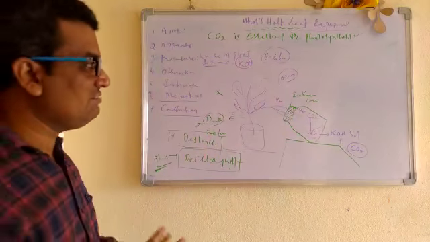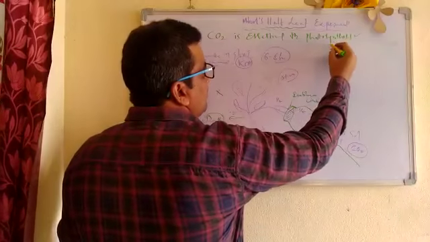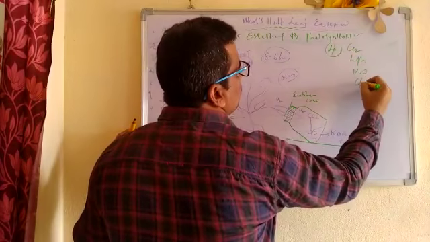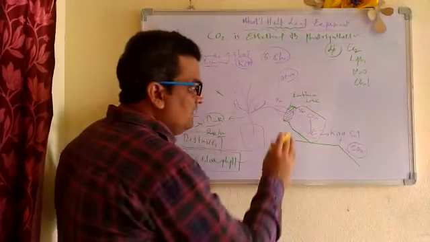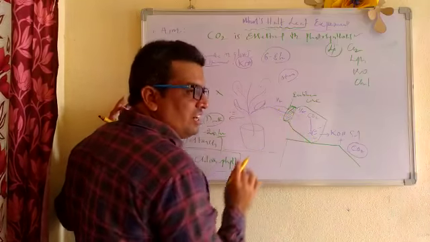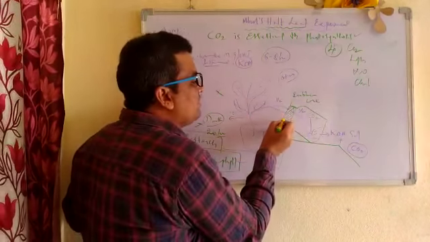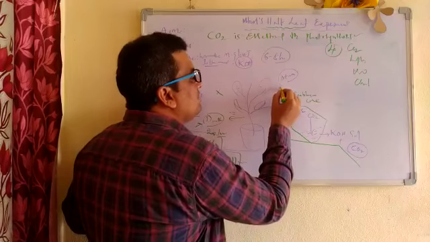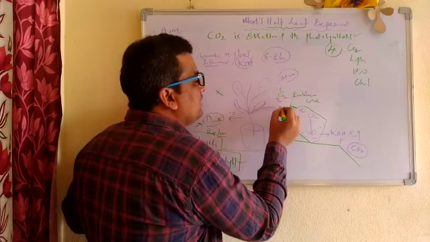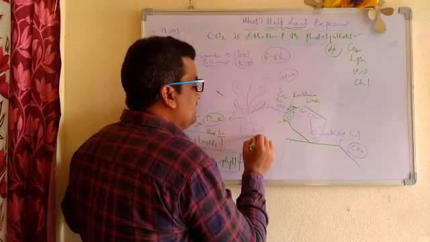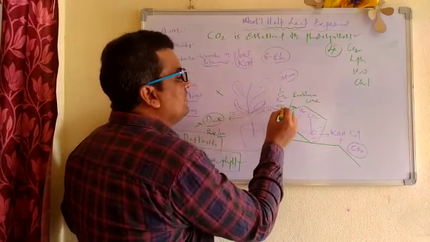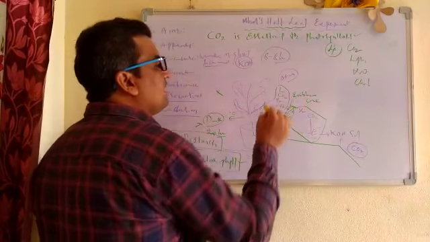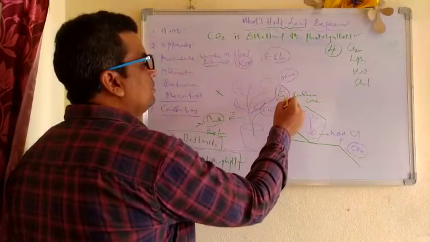Now you can observe, children, what happens. So for photosynthesis, how many factors are required? 4. What are they? Carbon dioxide, light, water and chlorophyll. If you observe this setup, how many factors will this half leaf get? The half leaf which is outside the jar is exposed to the atmosphere, means it can get light, it can get carbon dioxide, it already has chlorophyll, and it is getting water from the root. Means the half of the leaf outside the jar is getting every factor. How many? 1, 2, 3, 4.